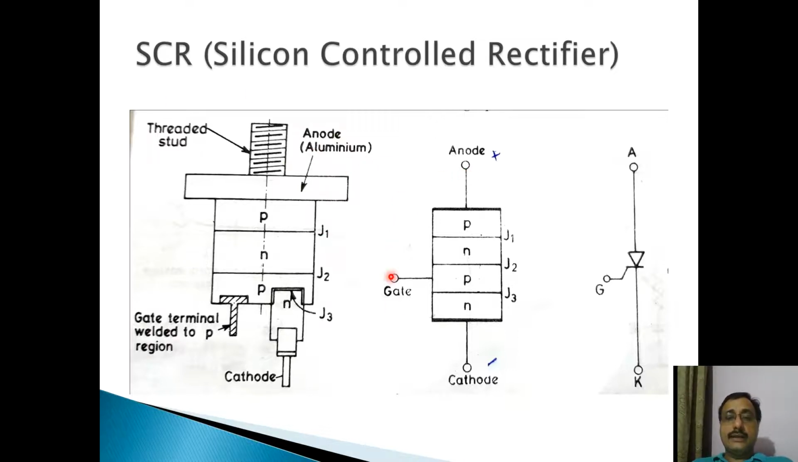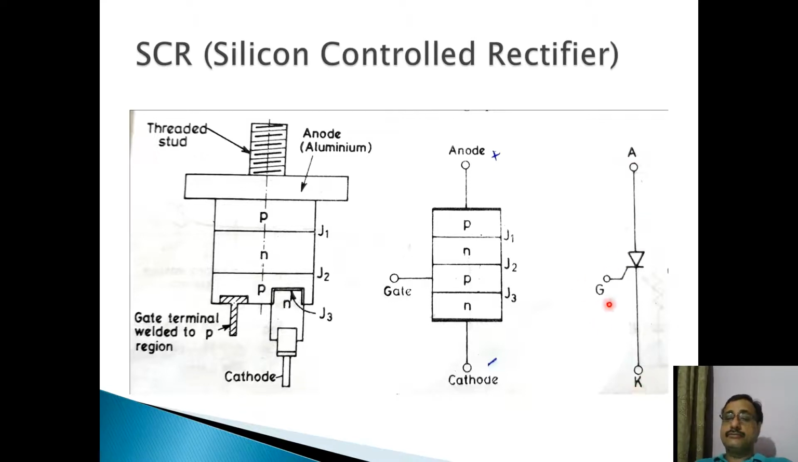But basically it contains these four layers and three junctions. And this is the symbol of this SCR. Now if you forget this gate, in this symbol you can compare this symbol with the symbol of a diode. The only difference you will see is only of this gate. If you forget this gate, you will see that it is basically a diode.